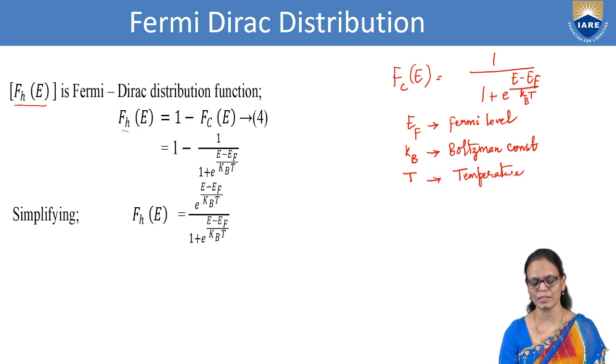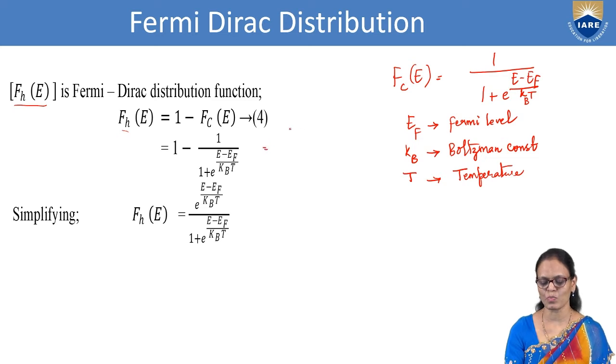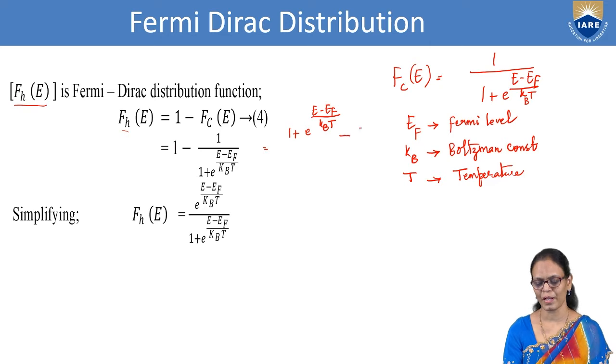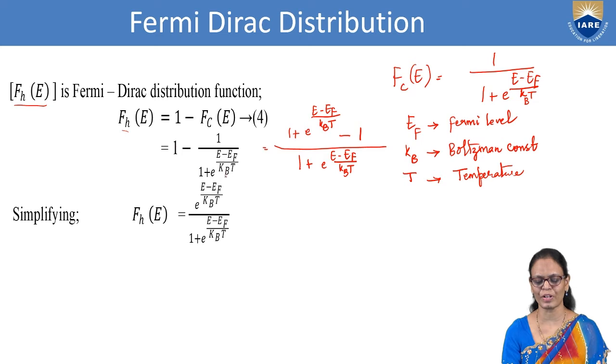How do we simplify this? You can take 1 plus e power (E minus Ef) by kBT as the LCM. So I can write this as 1 plus e power (E minus Ef) by kBT minus 1, divided by 1 plus e power (E minus Ef) by kBT. This is the simple LCM we are taking. Whatever we have in the denominator, we have taken, and this is multiplied by that. So 1 plus e power (E minus Ef) by kBT, and here in the numerator we have 1.